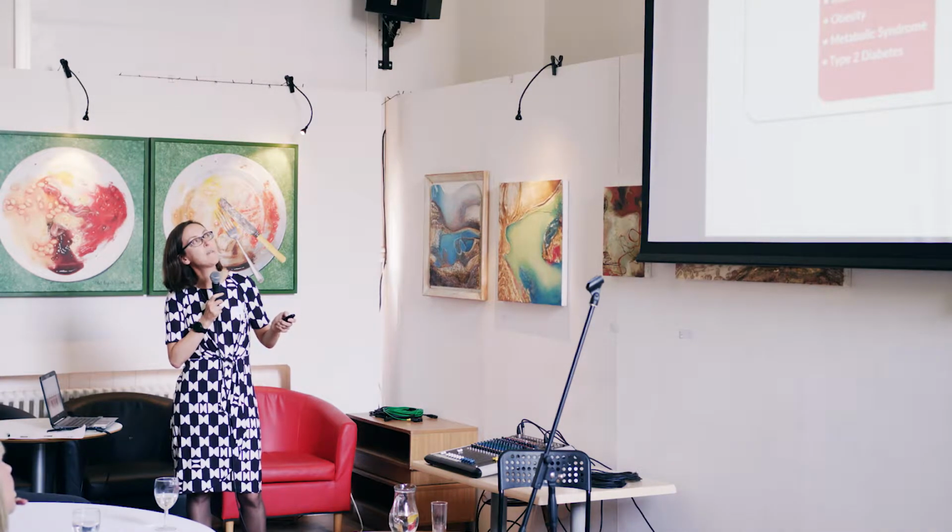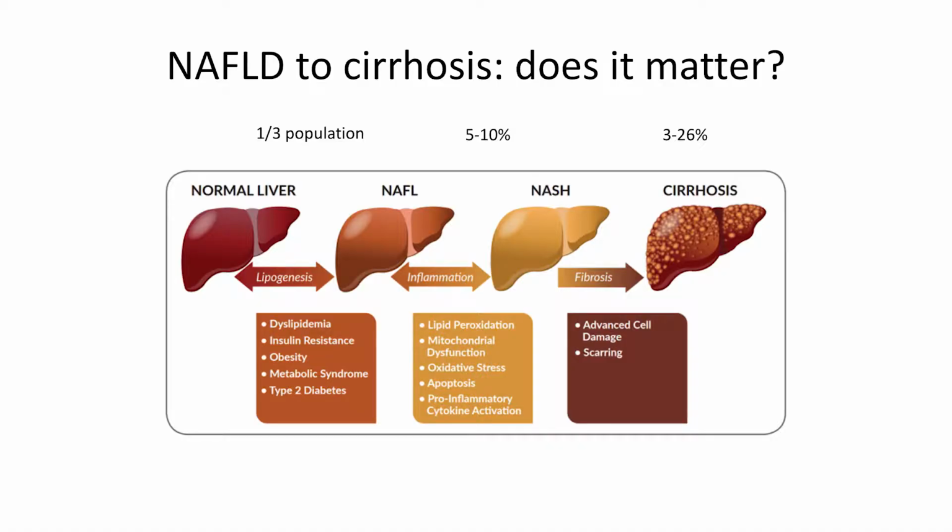Now we know that 5 to 10% of these people will go on and get NASH, and this is where it starts to get worrying. So this is non-alcoholic steatohepatitis, which is the effect of this condition causing an upset and inflammation, as has been talked about by one of the previous speakers. So that's associated with a whole heap of metabolic problems, including oxidative stress, which creates free radicals, apoptosis, which is breakdown of cells, and an increase in the pro-inflammatory cytokines, which Peter talked about, and they cause damage to the liver to make this non-alcoholic steatohepatitis.